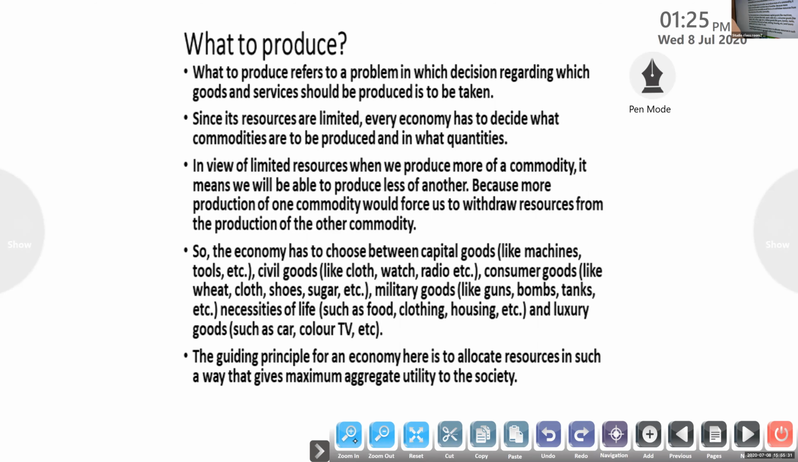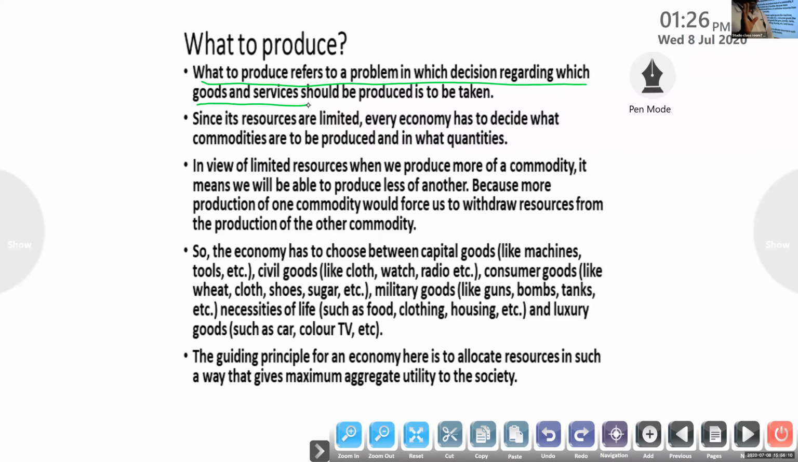What to produce refers to a problem in which the decision regarding which goods and services should be produced is to be taken. Which goods and services, related to the need of the country, do we want to produce? The government wants to think about the present situation of the country. Since its resources are limited, every economy has to decide what commodities are to be produced and in what quantities. We already know that resources are limited.